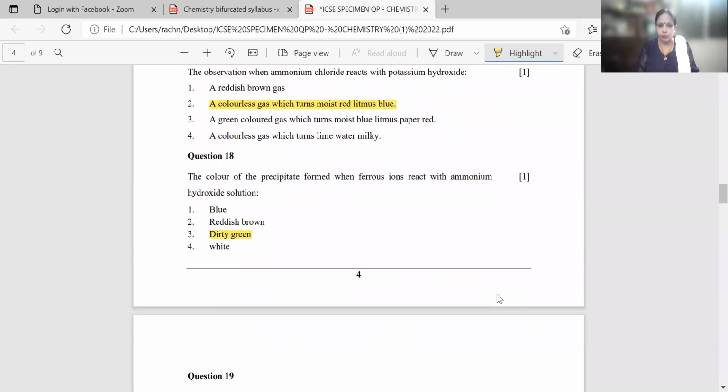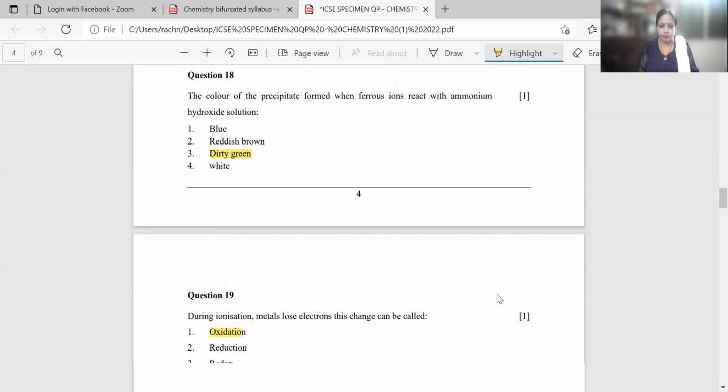Then comes your question number 18. The color of the precipitate formed when ferrous ion reacts with ammonium hydroxide solution: blue, reddish brown, dirty green, white. The correct answer is option number 3, that is dirty green.